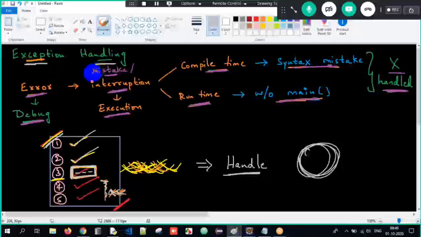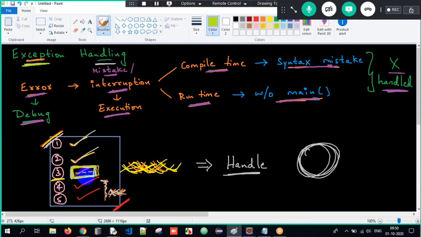So how do you define an exception here? Sir, exception is an event or an interruption which stops the execution of a program. Meaning, once an event, once an interruption, once an exception occurs, your program gets stopped. Your execution of the program will stop in between only, wherein the below lines of code will not get executed at all.